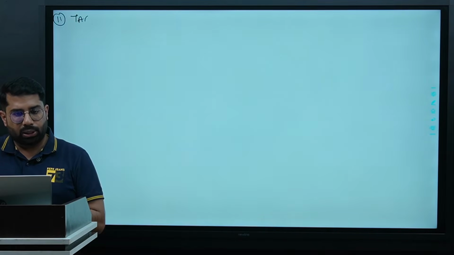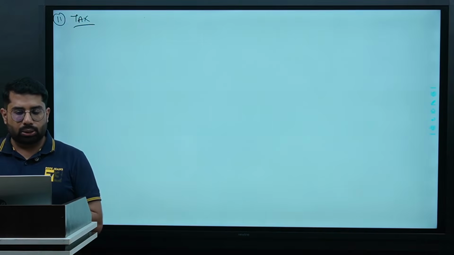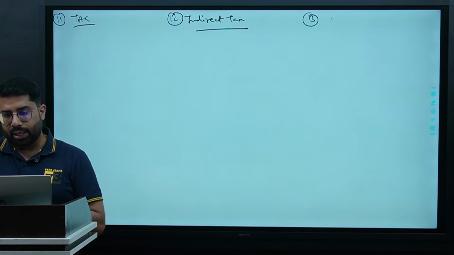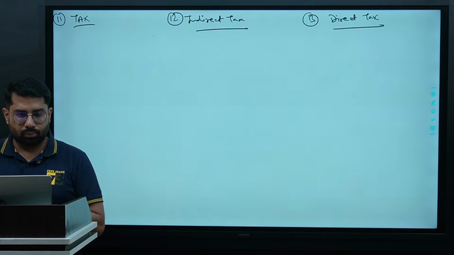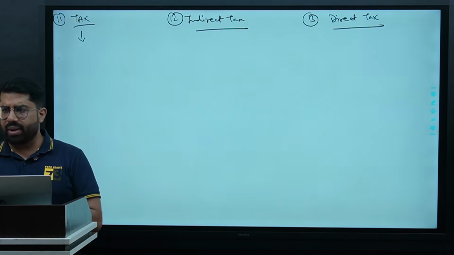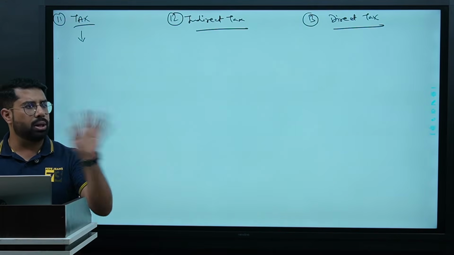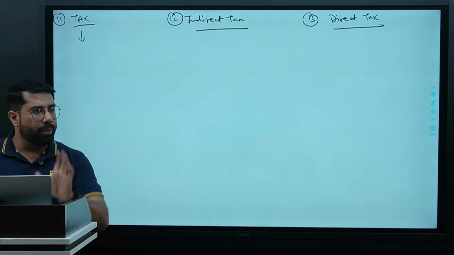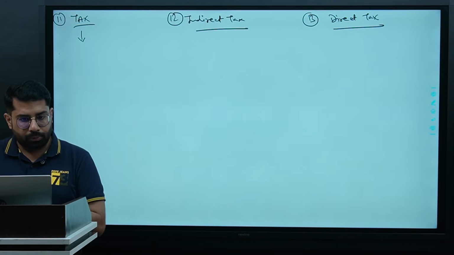Guys, a very simple term. We are going to discuss what is tax, what are indirect taxes, and what are direct taxes. What is tax? Let us make it very simple. A part of income paid to the government. A part of income paid to the government is tax. Right?